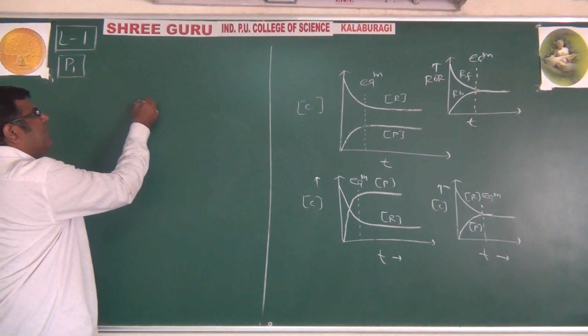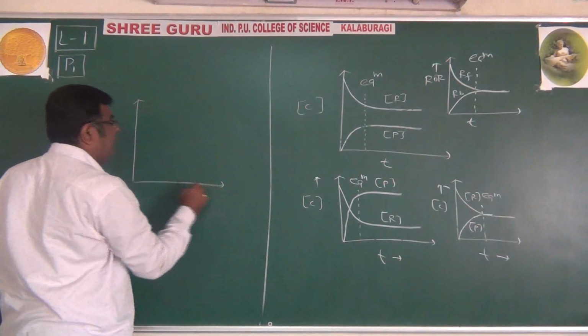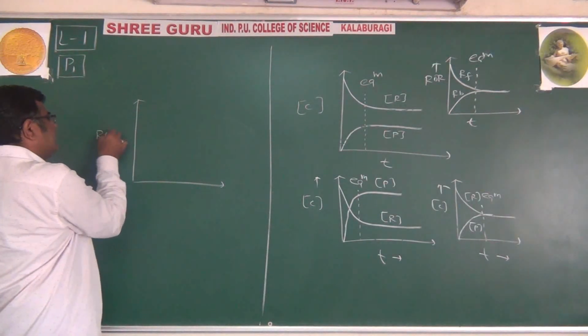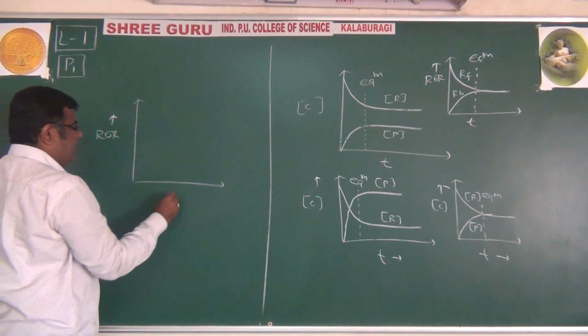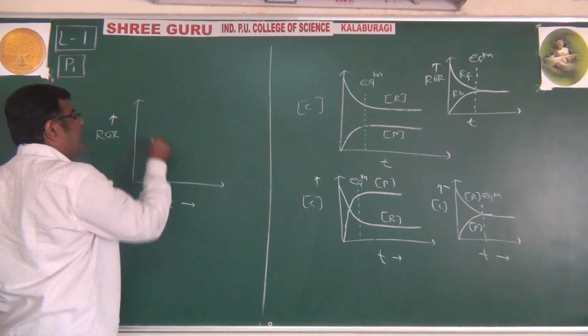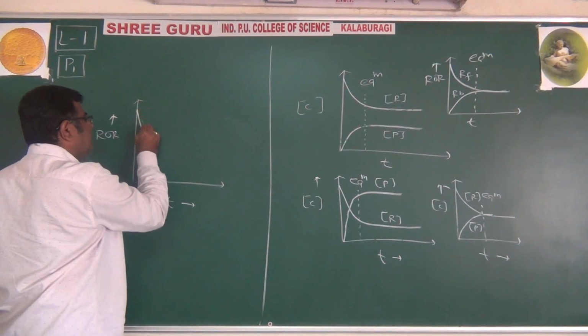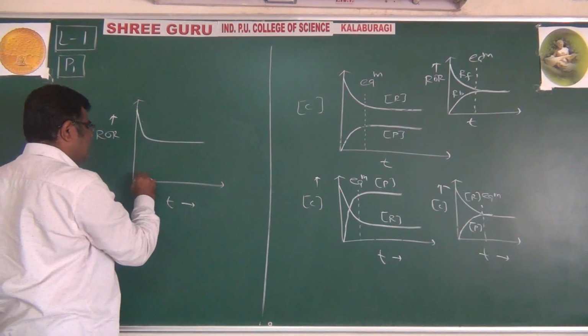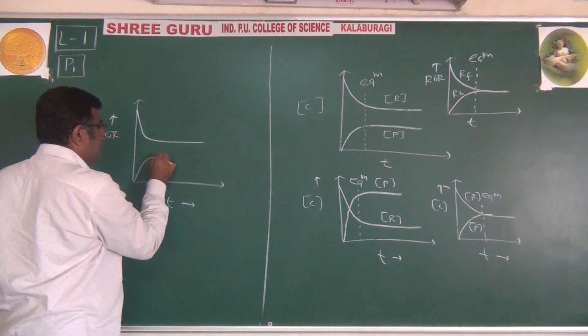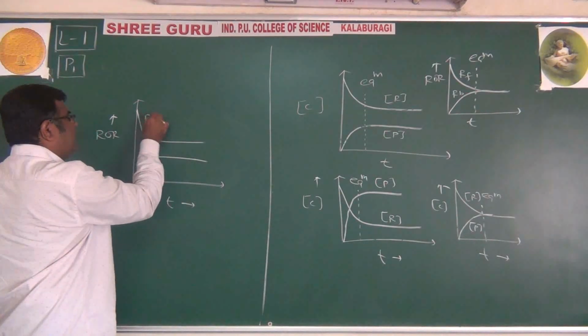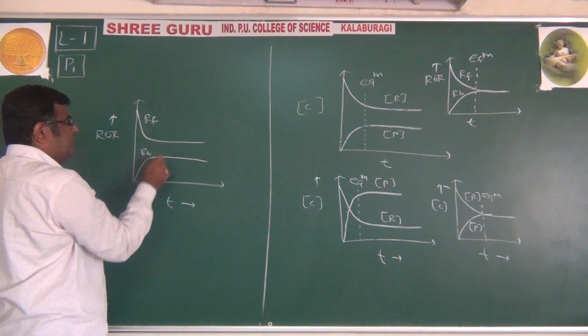If I plot this graph of rate of reaction and this is time, and if I plot like this, the rate of forward reaction decreasing, the rate of backward reaction increasing, and they become constant.